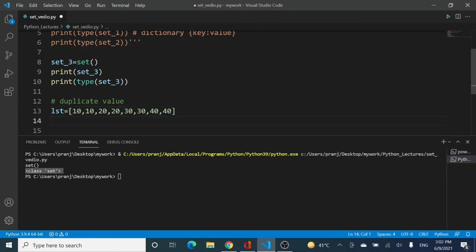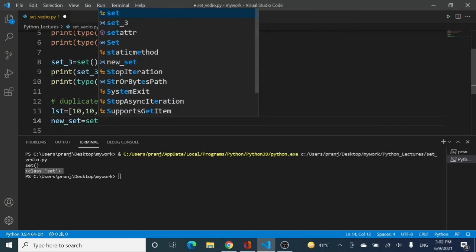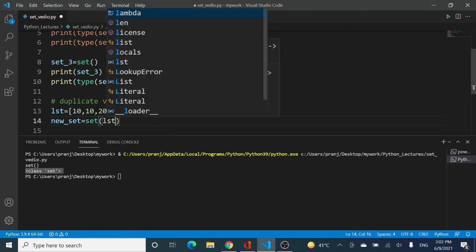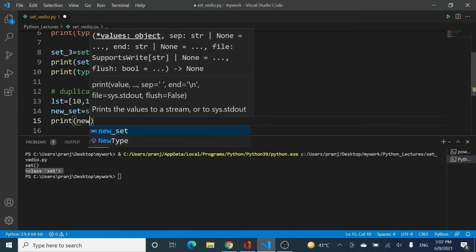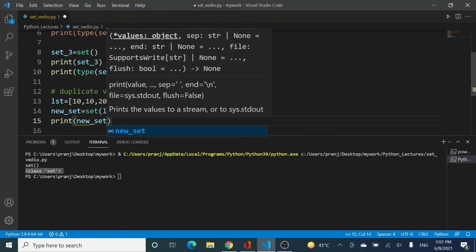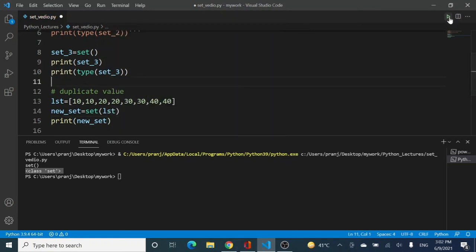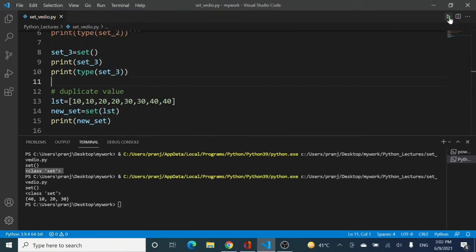I will take a variable, this time new_set, equal to the set constructor, and here I will pass my list, and now I will print my new_set. On printing this on the screen, the difference that you are going to notice is that there are no duplicate elements left.